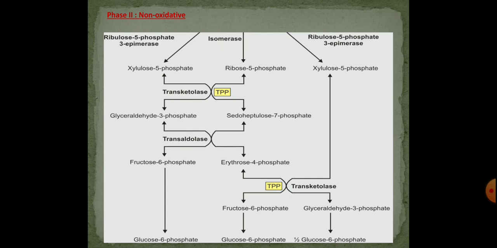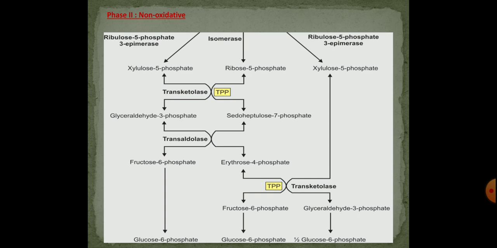Once again, the ribulose 5-phosphate, which is generated during the oxidative phase, is acted upon by two types of enzymes, one is epimerase and the second is ketoisomerase. The epimerase acts on ribulose 5-phosphate and converts it into xylulose 5-phosphate, which is also a pentose sugar, and the ketoisomerase acts on ribulose 5-phosphate and converts it into ribose 5-phosphate, which is also a pentose sugar. So this is the first reaction of the non-oxidative phase.